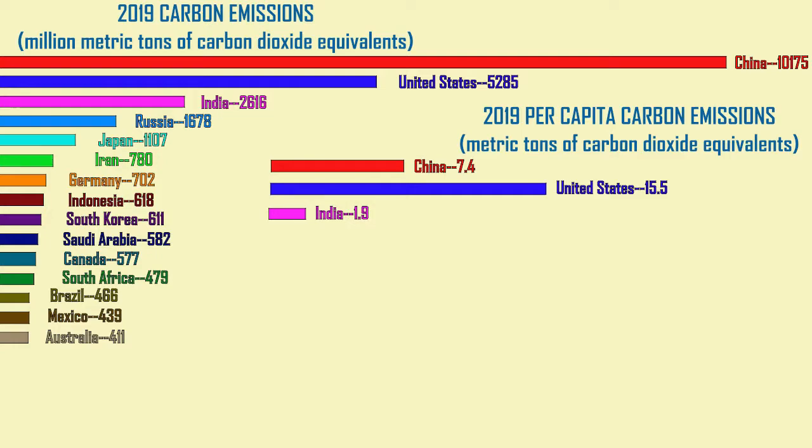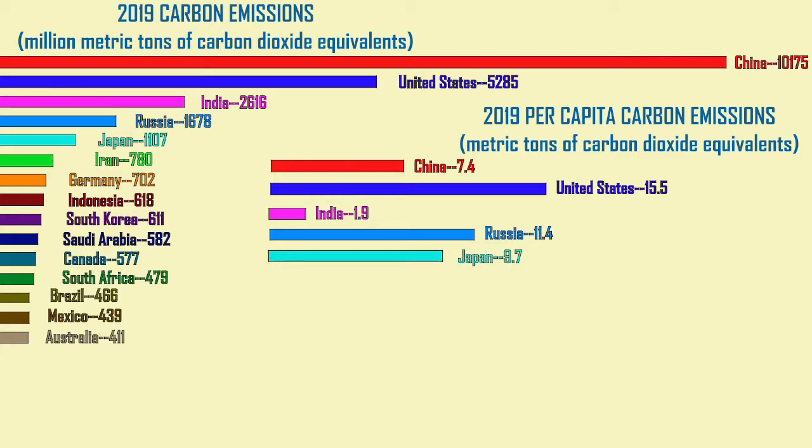However, another metric that could be used is to ask how many metric tons of carbon dioxide equivalents are being produced per person or per capita.